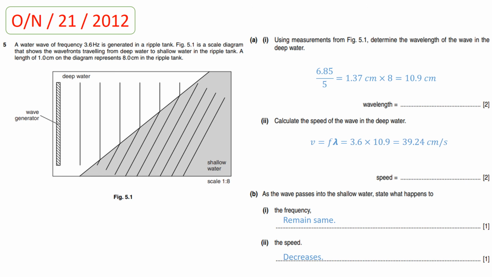Now part B. As the wave passes into the shallow water, state what happens to the frequency. So students, we all know that when water waves travel from deep water and enter into the shallow water, their frequency remains the same, but their speed decreases because the wavelength decreases.